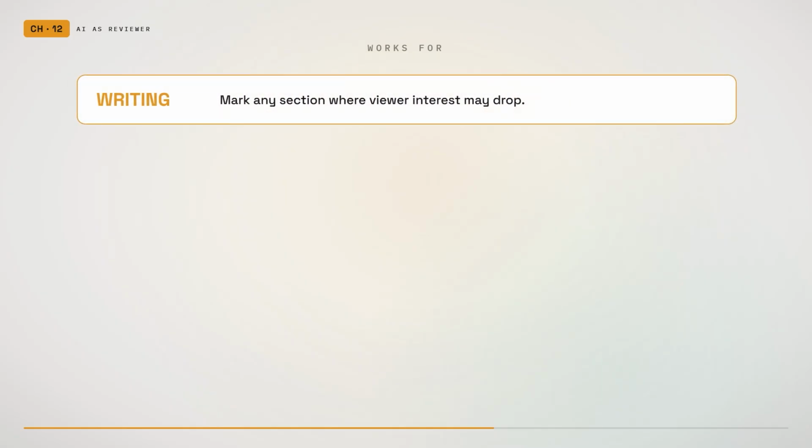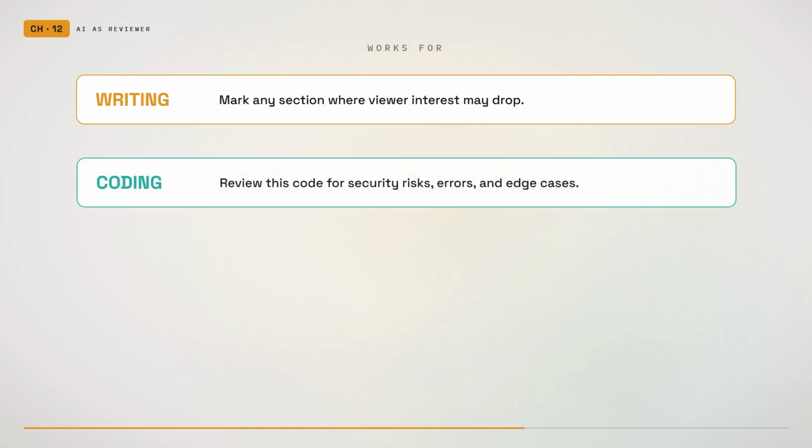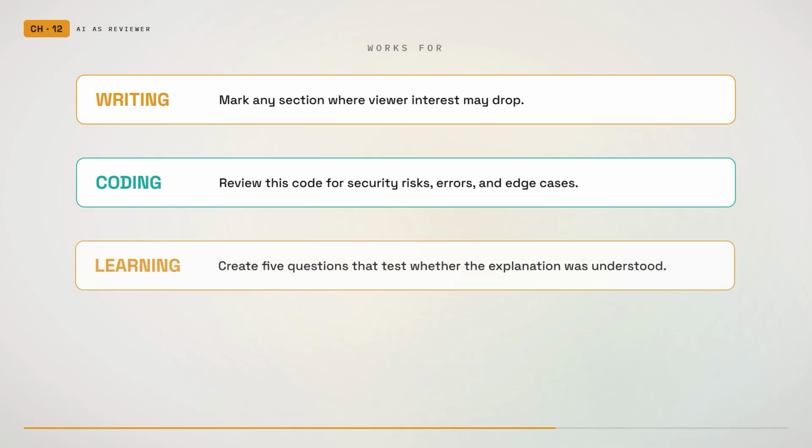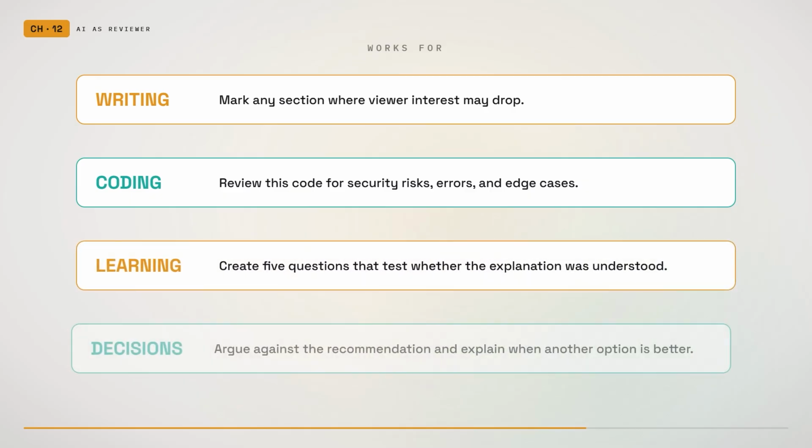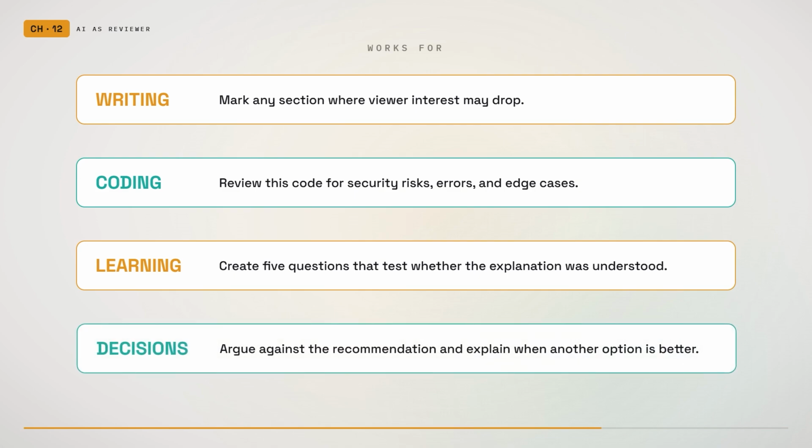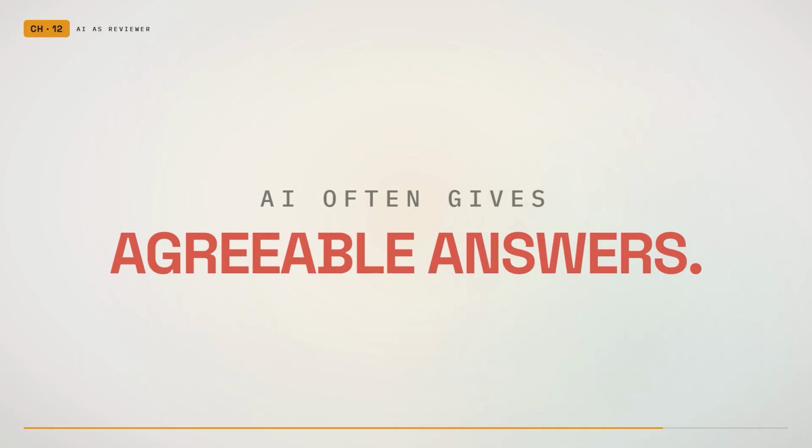The same idea works for writing. Review this script and mark any section where viewer interest may drop. For coding, review this code for security risks, errors, and edge cases. For learning, create 5 questions that test whether the explanation was understood. For decisions, argue against the recommendation and explain when another option would be better.